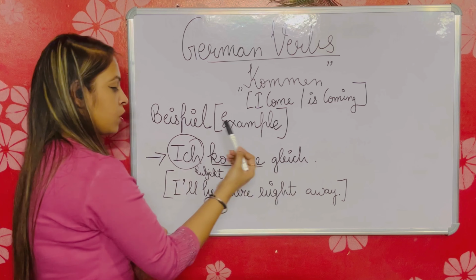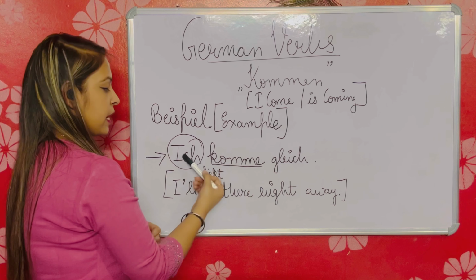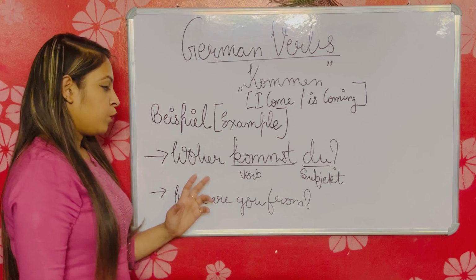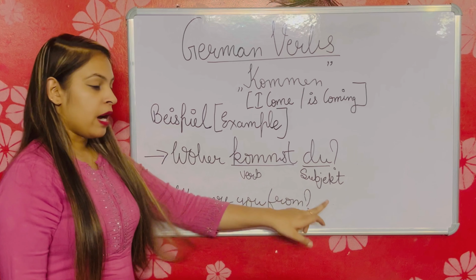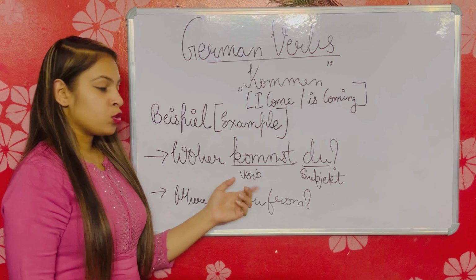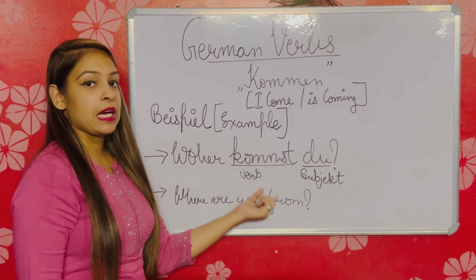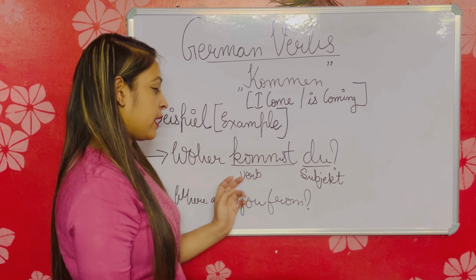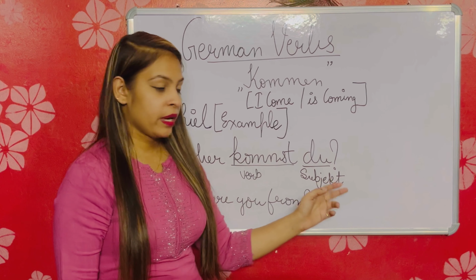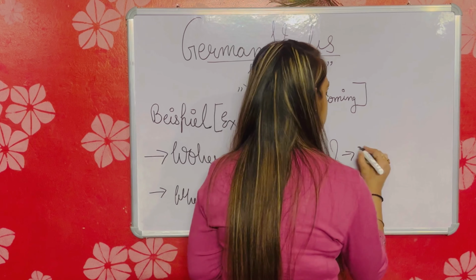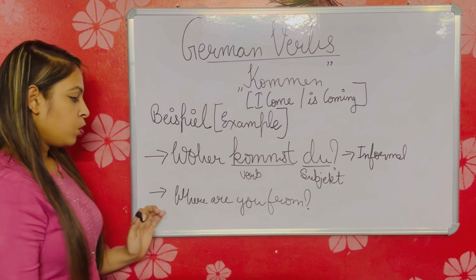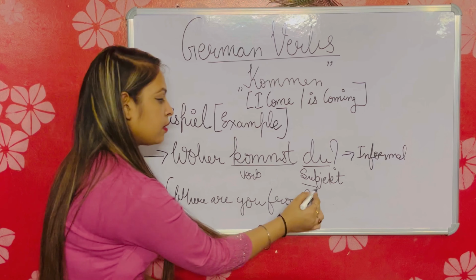Ich komme gleich, du kommst, er kommt. The verb will always change according to the subject. I will be there right away. Next, woher kommst du? Again, du is the subject and this is the verb. Have you noticed that the verb conjugation has changed because of the subject? We have used du here, that's why woher kommst du. This is also the informal way, because we have used du. Where are you from? This is the English translation.